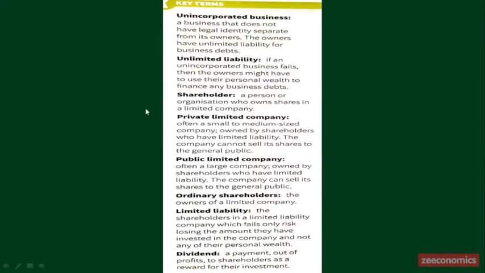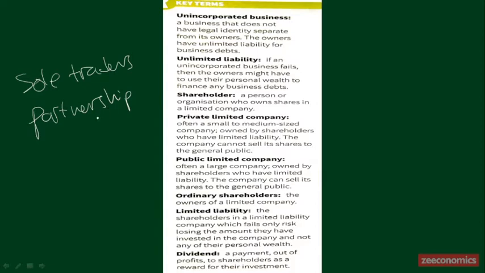Unincorporated company: an unincorporated business means that a business doesn't have a legal identity separate from its owners. Like we have already discussed in our first meeting about the two types of organizations, the sole traders and the partnership. These are examples of unincorporated business. They don't have any legal entities, so the owners of this business risk losing everything that they have.